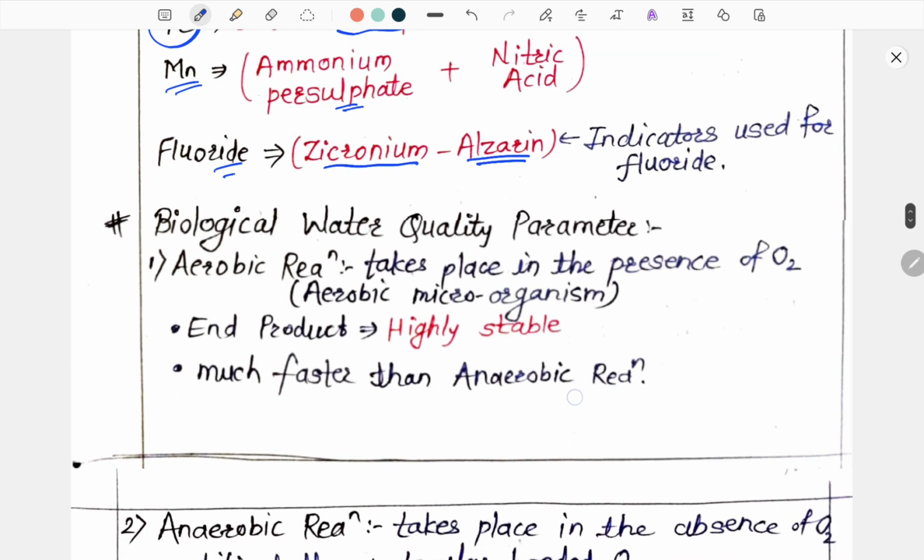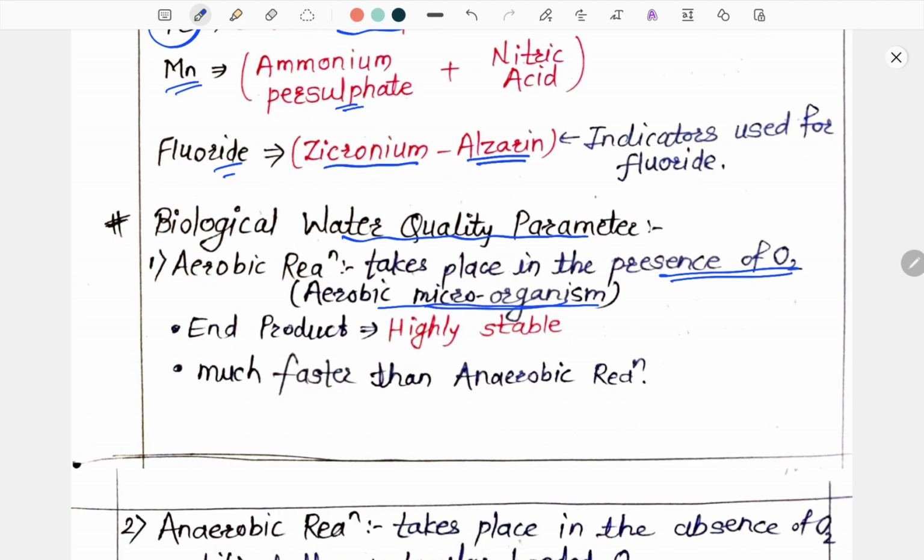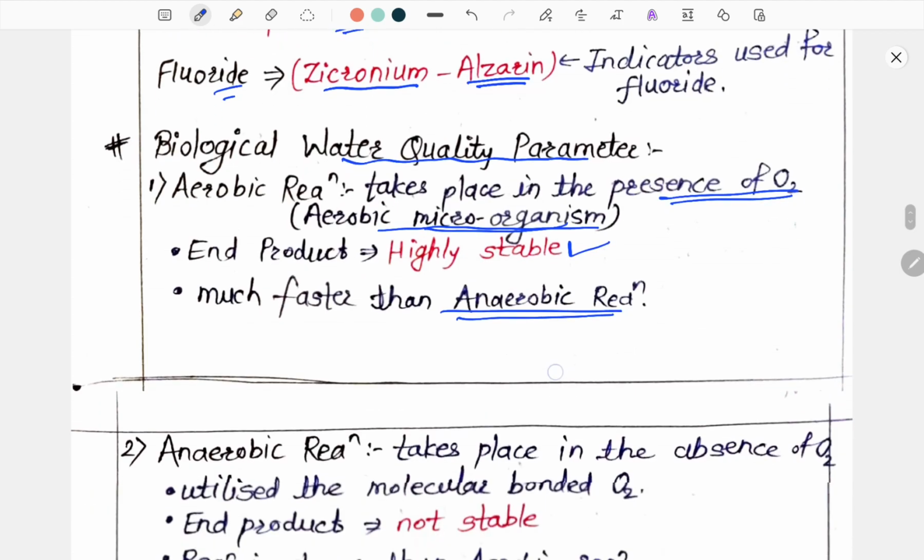Now we will start the biological water quality parameters. First we will see aerobic reactions. The reactions which take place in the presence of oxygen are known as aerobic reactions, and they are carried out by aerobic microorganisms. The end products of aerobic reactions are highly stable, and these reactions are much faster as compared to anaerobic reactions.